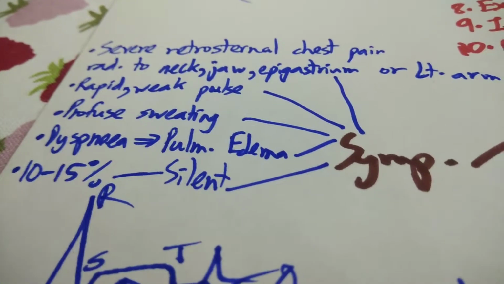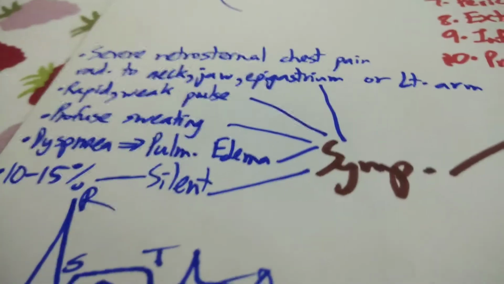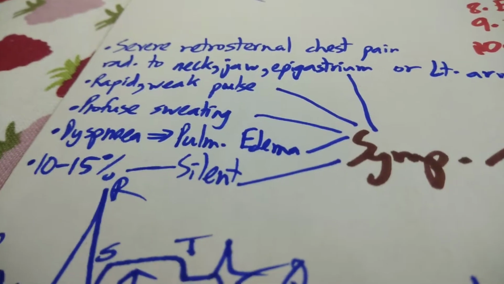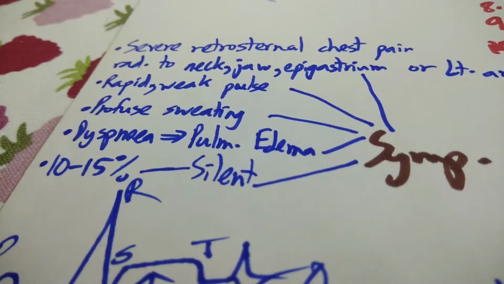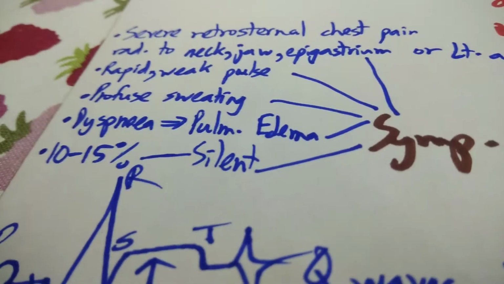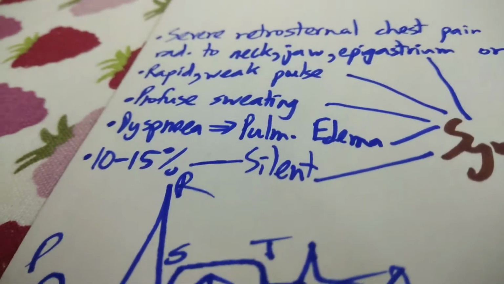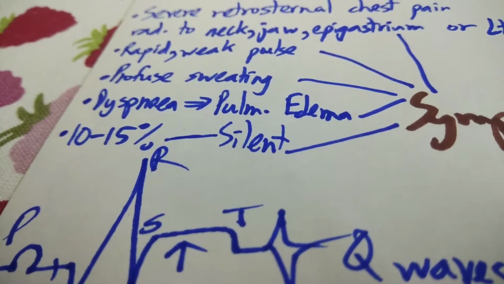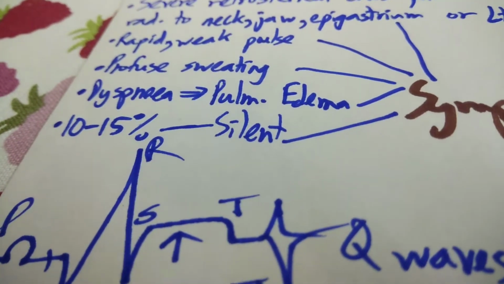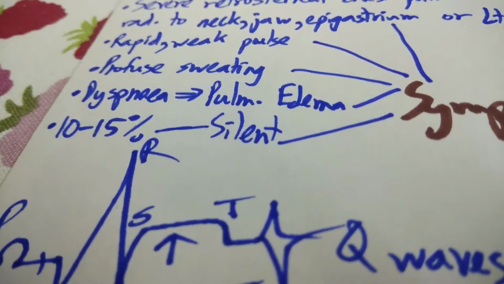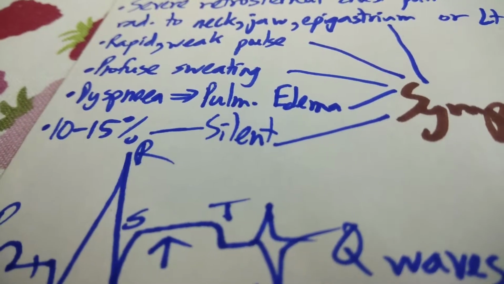It radiates to the neck, jaw, epigastrium, or the left arm. There's a rapid, weak, and thready pulse. There's profuse sweating, and there's exertional breathlessness because of pulmonary edema, hence it's exertional dyspnea. And 10 to 15% of MIs, especially in diabetics, are called silent MIs. So they often tend to die in their sleep because they can't feel the pain.